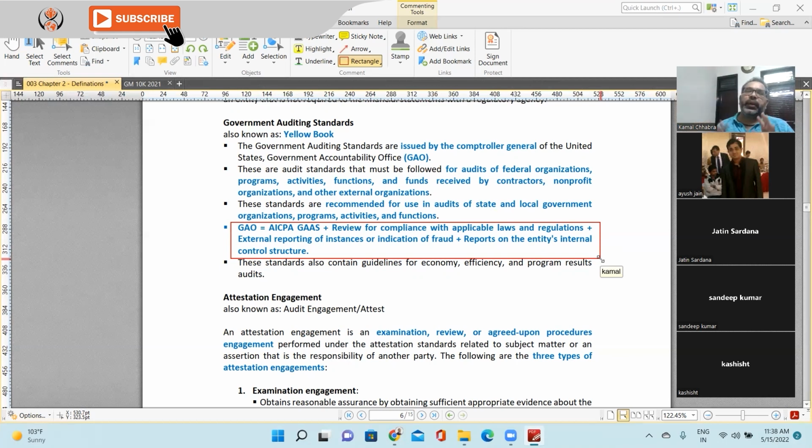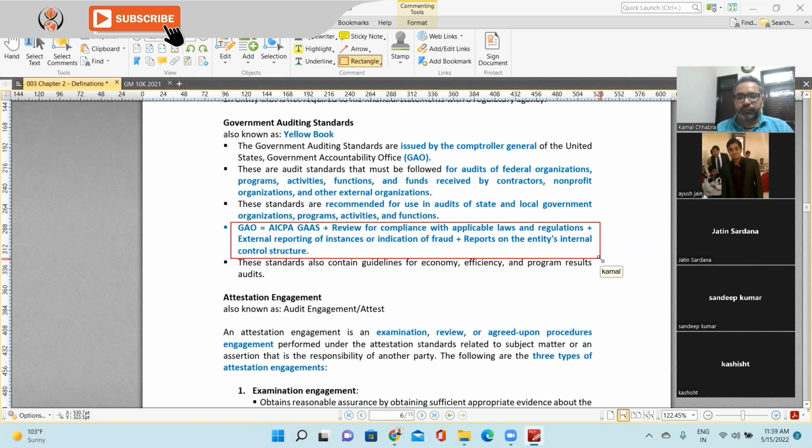You need to keep in mind all these four things when you are auditing government companies or a company that has received any grant or fund from a government agency. So the standards the Government Accountability Office issues are a combination of all these four things.